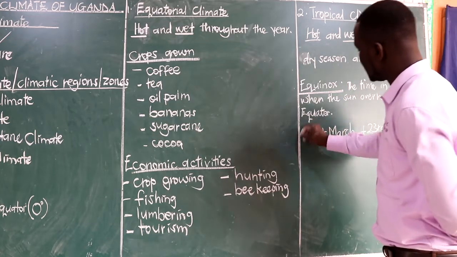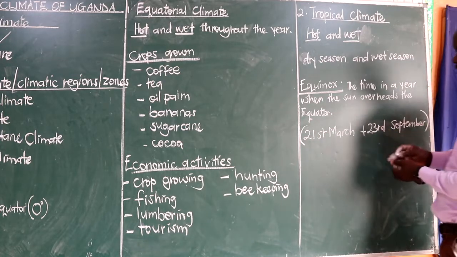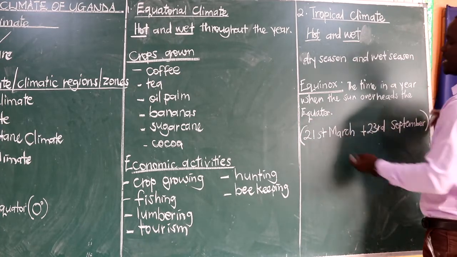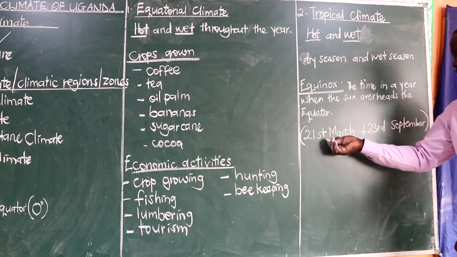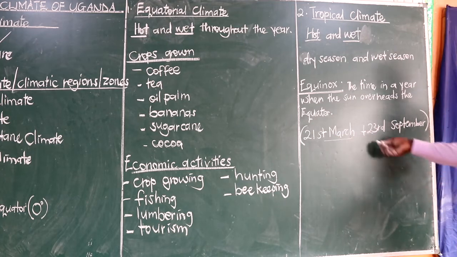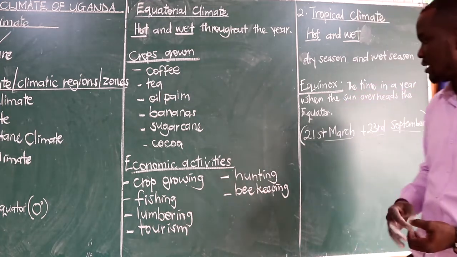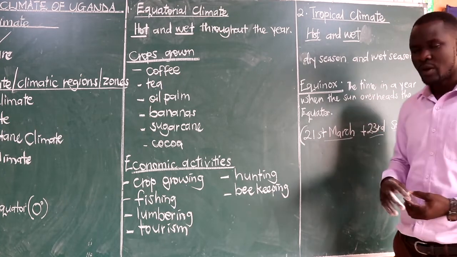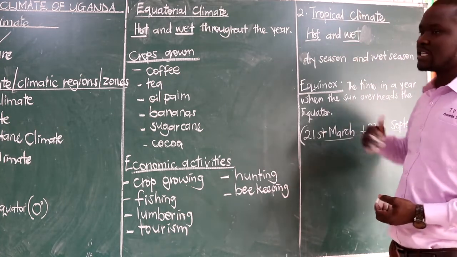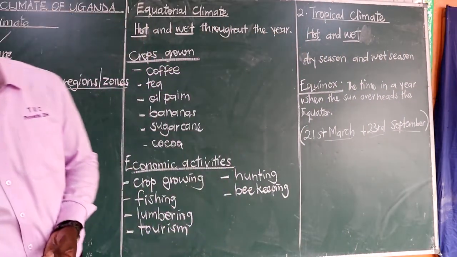You can be asked, mention the dates when the sun is overhead the equator, or when the equinox takes place. The equinox takes place on 21st March and 23rd September. This makes equal days and equal nights, meaning the days and nights appear equal, and this is the time when this area will be experiencing high rainfall or a lot of rainfall.